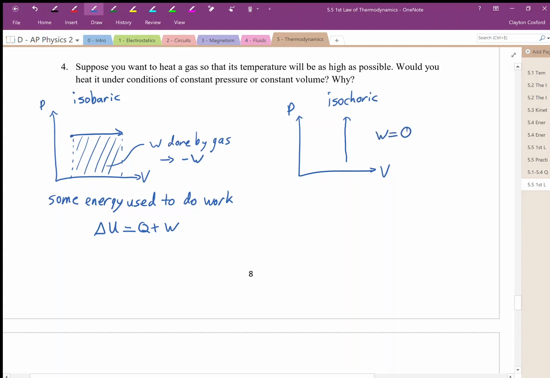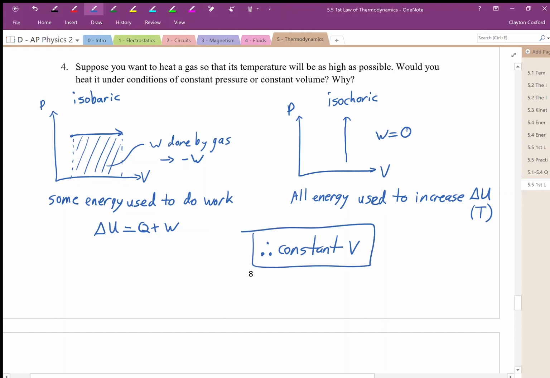The volume is constant. So all of the energy, maybe we're to increase the temperature here, we're increasing the heat, we're adding heat. All of the energy is going to be used to increase the internal energy and thereby the temperature. So if we're going to add a certain amount of energy into the system, we would rather have an isochoric process, or a constant volume, to maximize the temperature, to have the highest temperature possible.